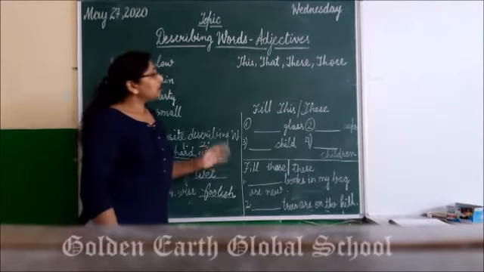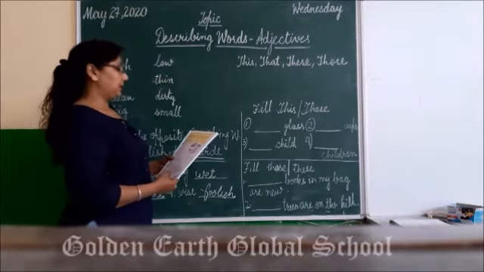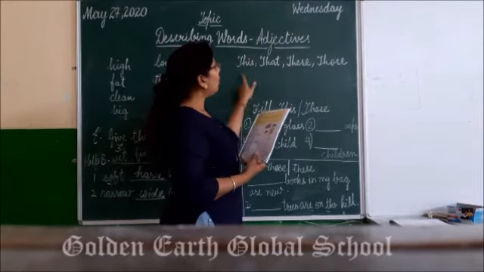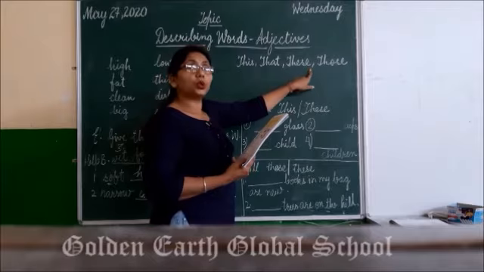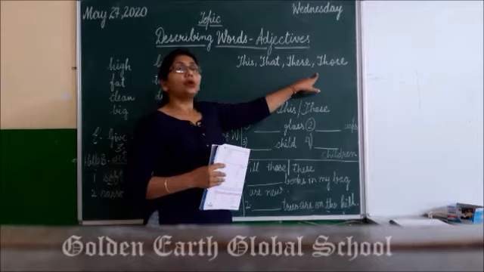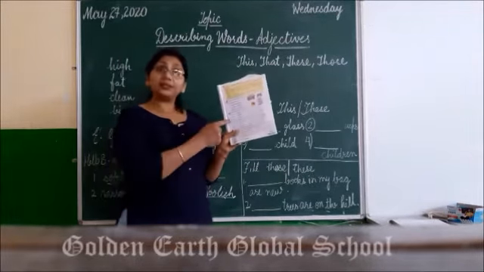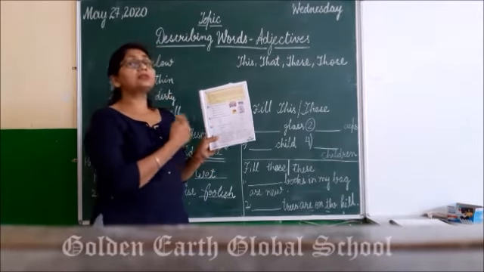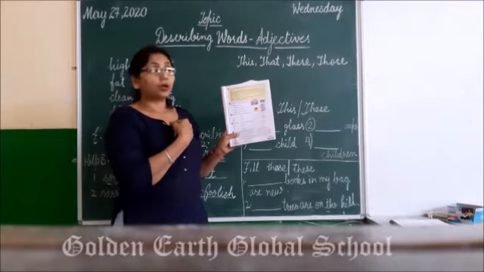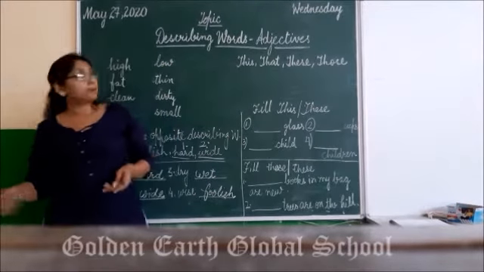Right, students? Now our next exercise on page number 29 is this, that, these, those. All these words are also describing words, because we use these, that, these and those for pointing at the things. If I say this is my book, right? This is my book. I am pointing at the book कि book किसकी है? मेरी है. कौन सी book? This one. Okay? So this book is mine.